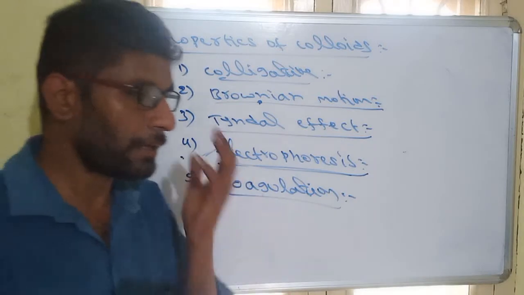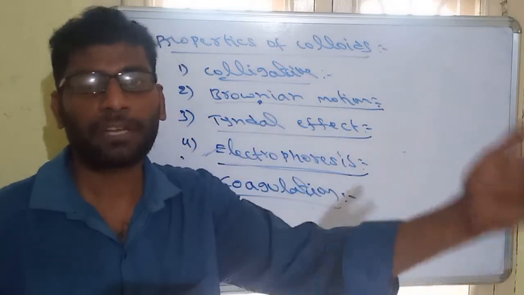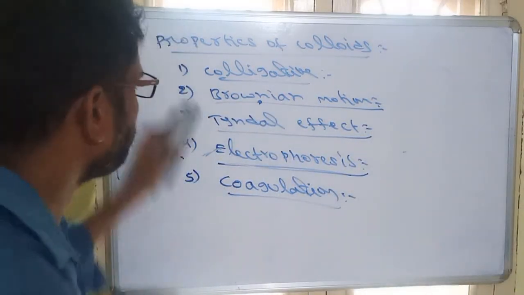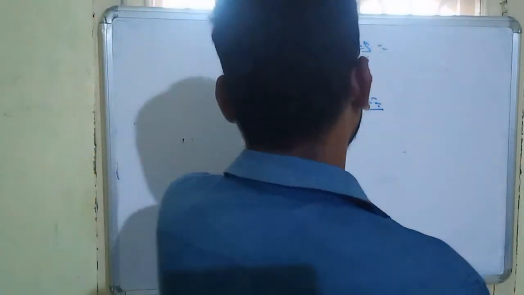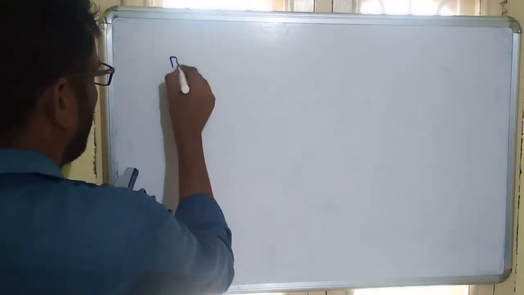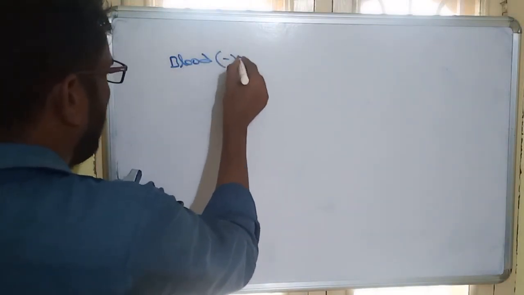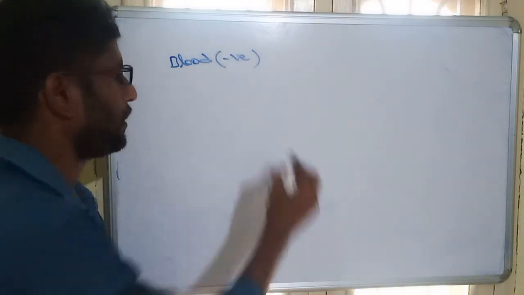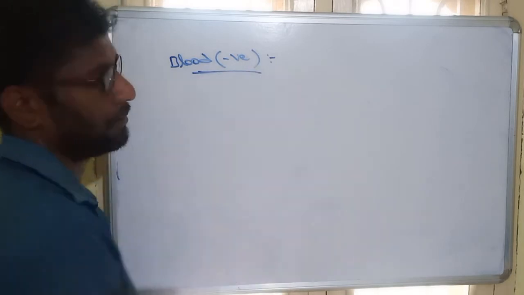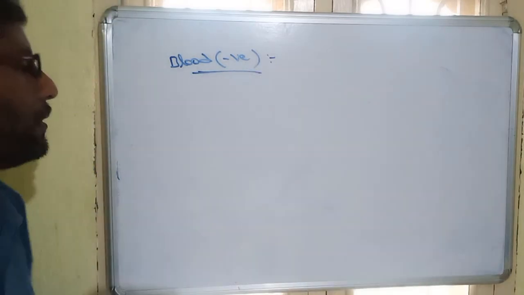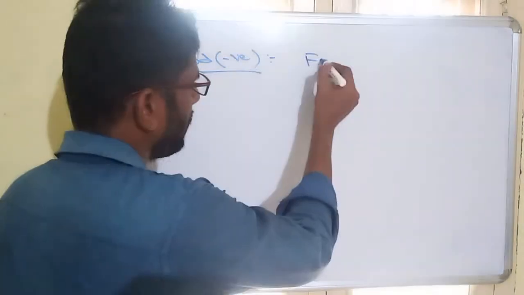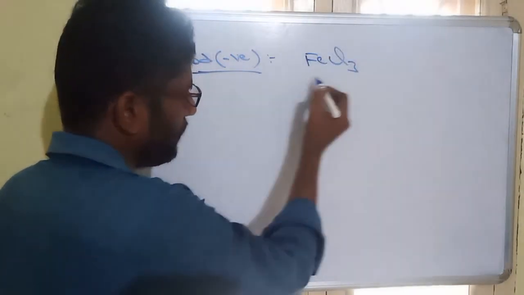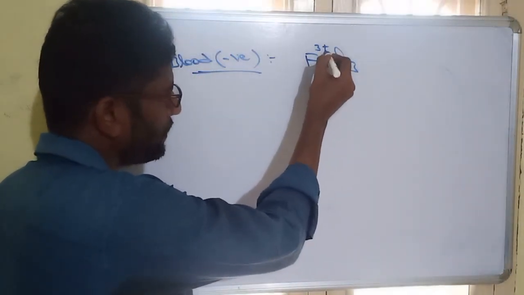In the chemical technique, we add opposite charge electrolytes. For example, we take the colloid blood. Blood is a negative colloid. The charges I have already given. Blood is a negative colloid. So to coagulate blood, we can add any positive electrolyte. Suppose we are adding FeCl3. In this FeCl3, the Fe charge will be 3 plus.